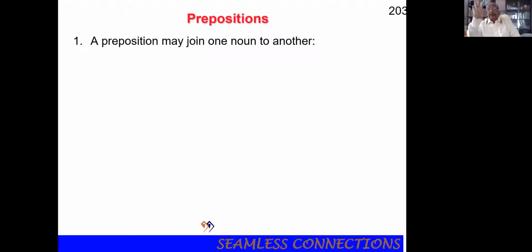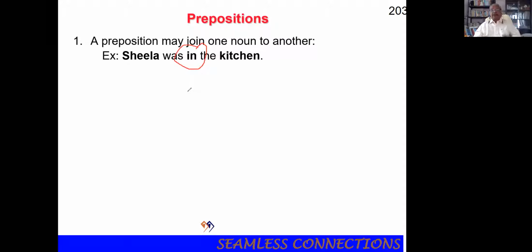A preposition may join one noun to another noun. For example, Sheila was in the kitchen. If you put another word instead of in, the meaning will change.